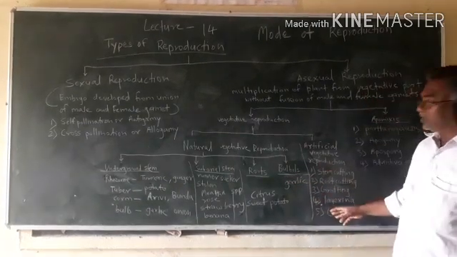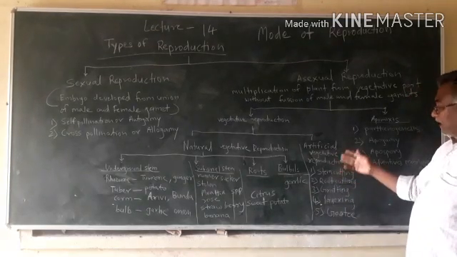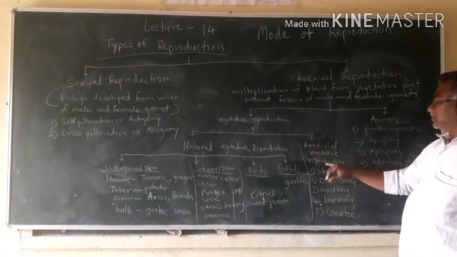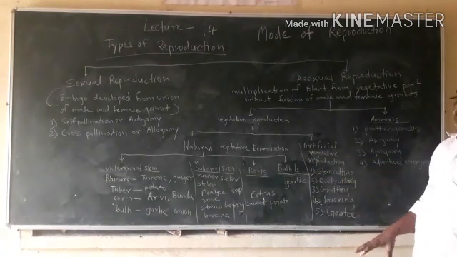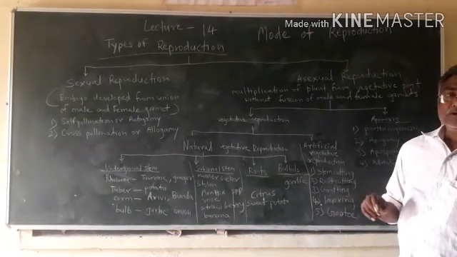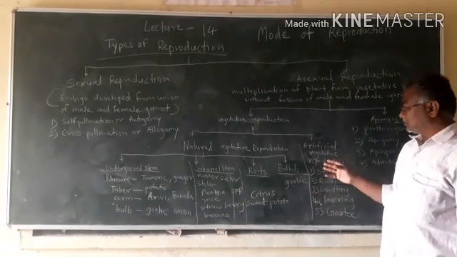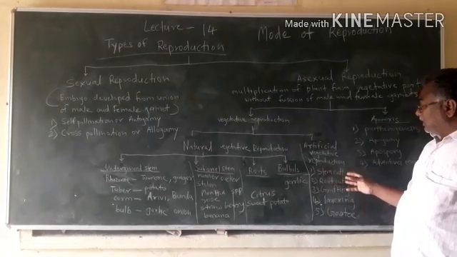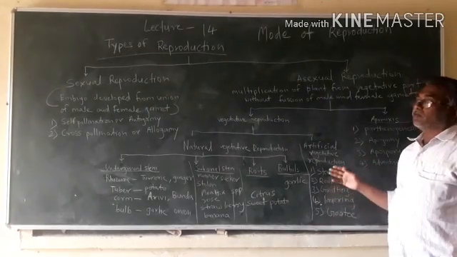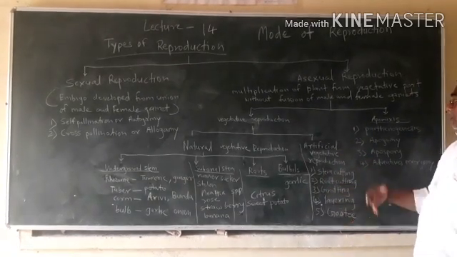So it is called as artificial vegetative reproduction, because reproduction of plants is made by providing an artificial environment and under the guidance of man.